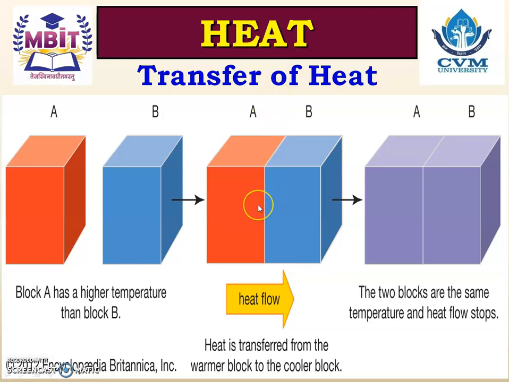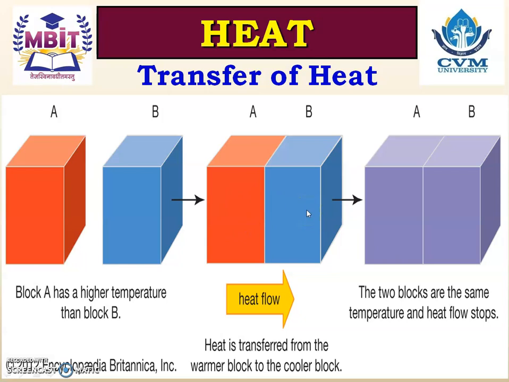Transfer of heat. So let us understand how the transfer of heat takes place. Now let us assume two systems, system A and system B. System A has higher temperature and system B has lower temperature. Now when we make contact between system A and system B, due to the temperature difference, transfer of heat takes place from the system having high temperature to low temperature.